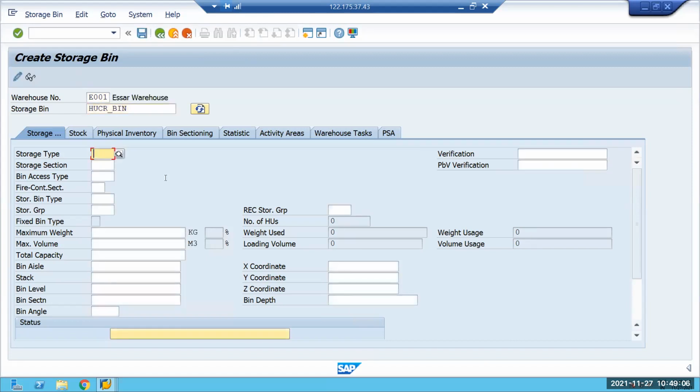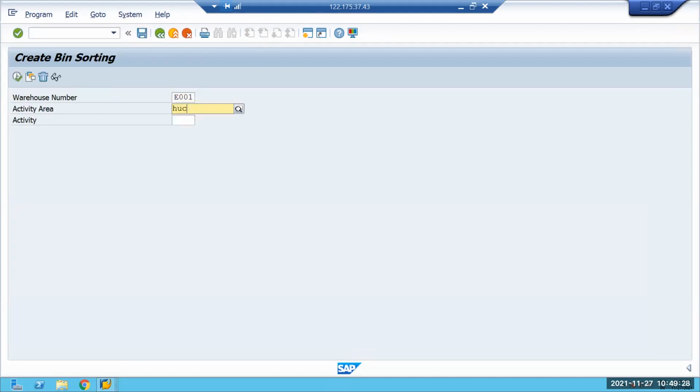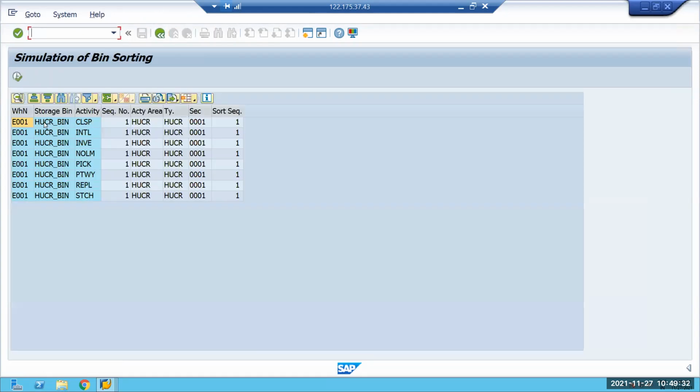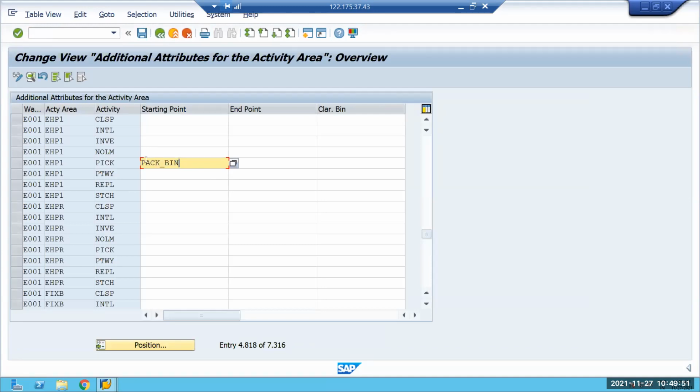Done. SBST, bin sort. Take the bin and enter it there. HUCR_BIN. Okay, so it has become a generic bin now.